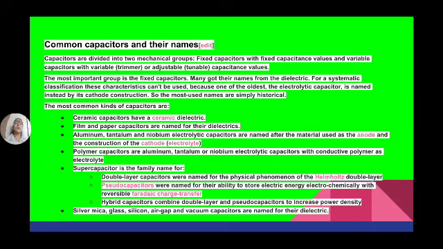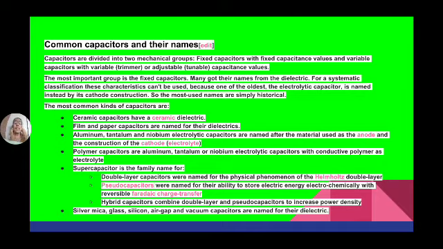But the most important group is fixed capacitors only. The fixed capacitors are named as different types because a capacitor mainly consists of two conducting materials separated by a dielectric material. Based on the dielectric material used, the capacitors are classified into different types.